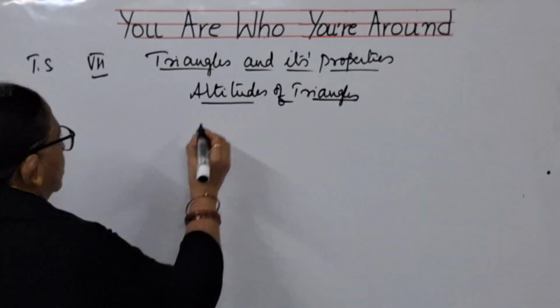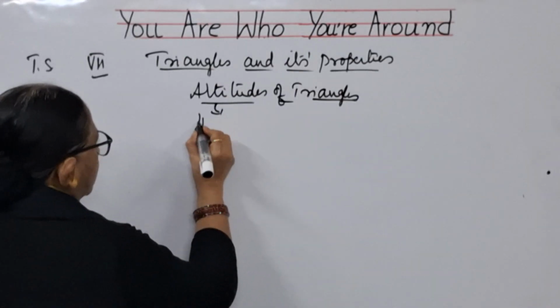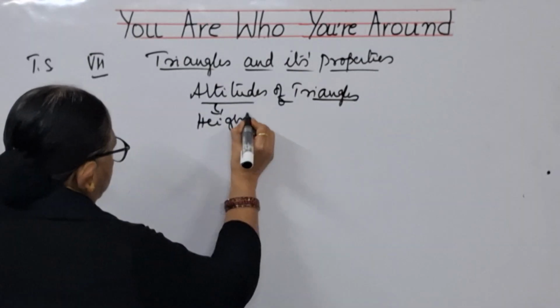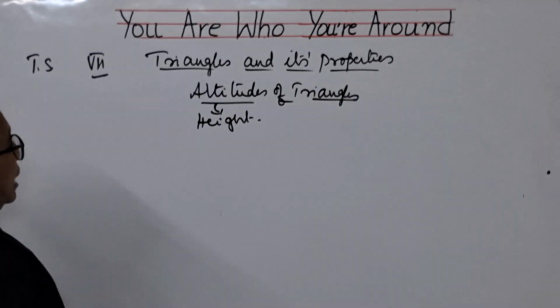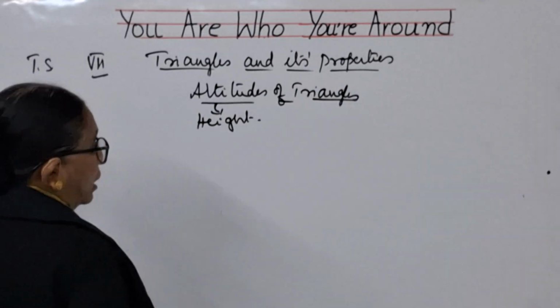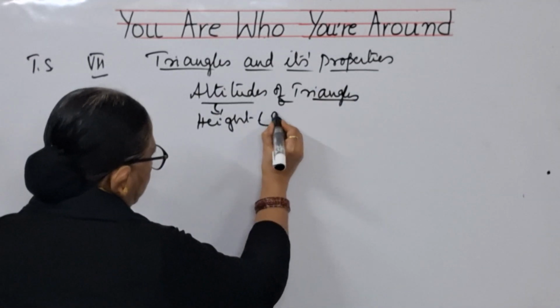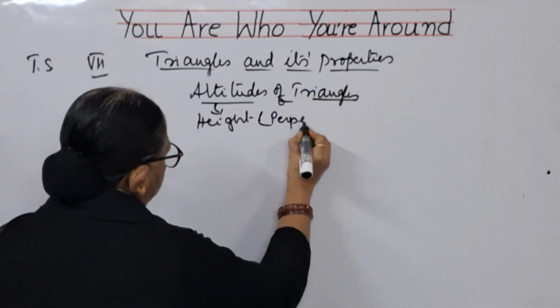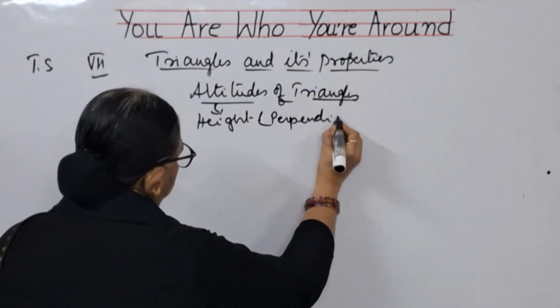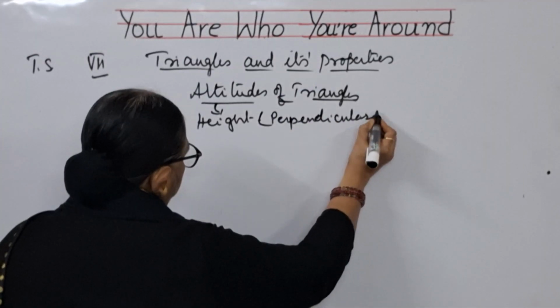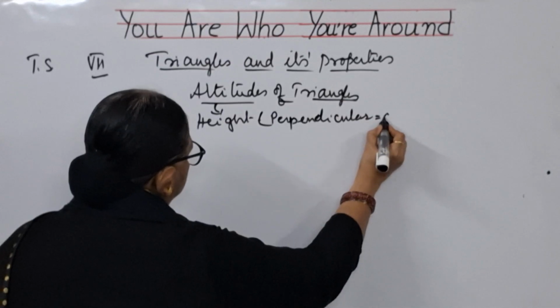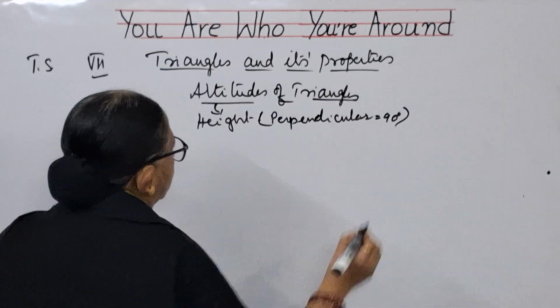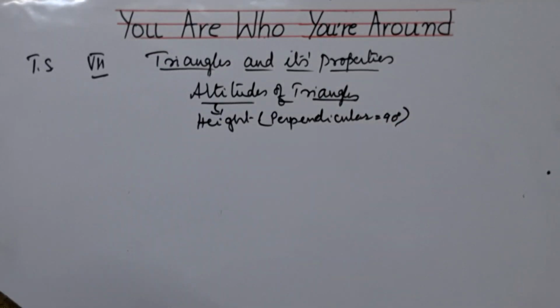Actually children, the meaning of altitude is height. Height in the triangle, we will call it a perpendicular. A perpendicular which maintains 90 degrees. This is called altitude.